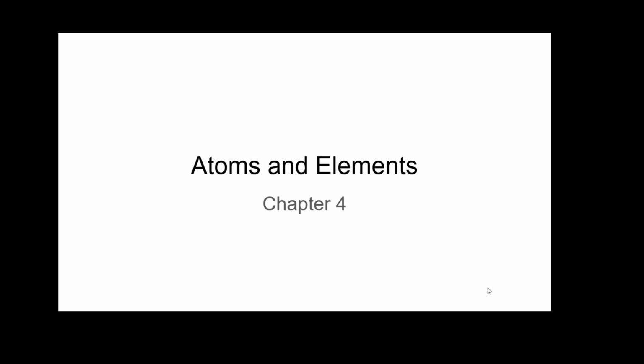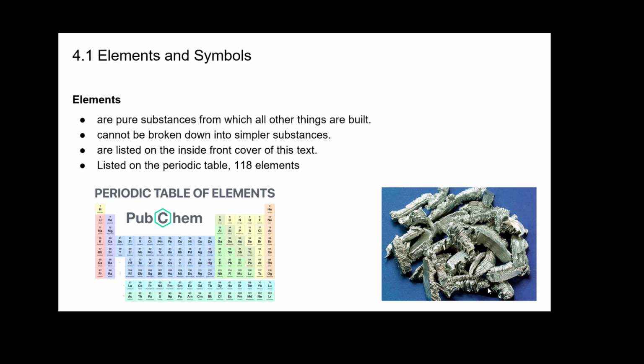Hi class, we are going to be discussing atoms and elements today. We're starting on chapter 4. Elements and symbols. So elements are pure substances from which all other things are built. They cannot be broken down into simpler substances.